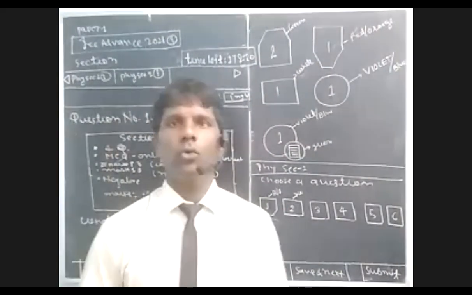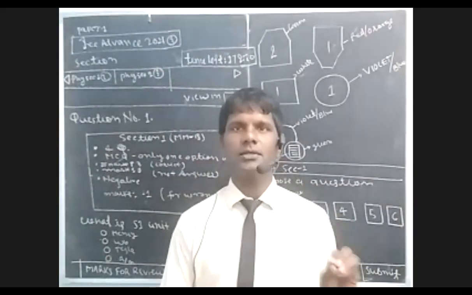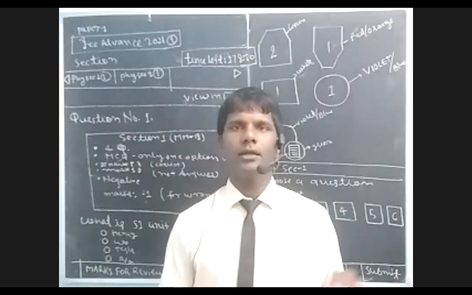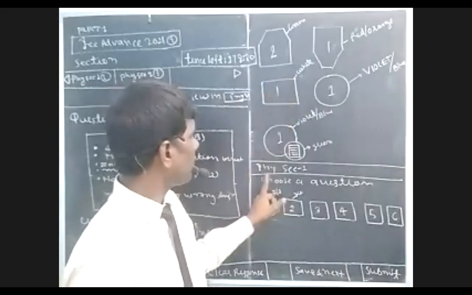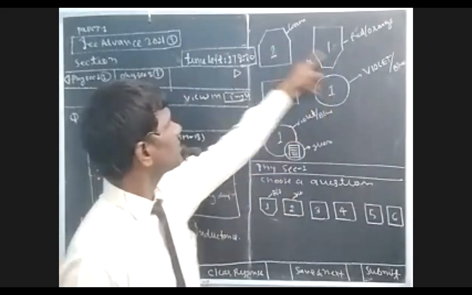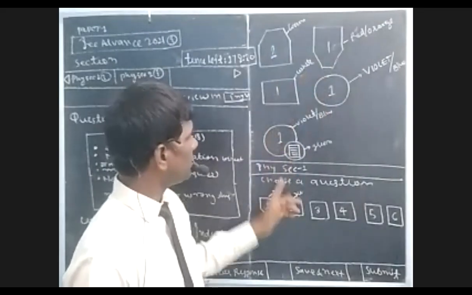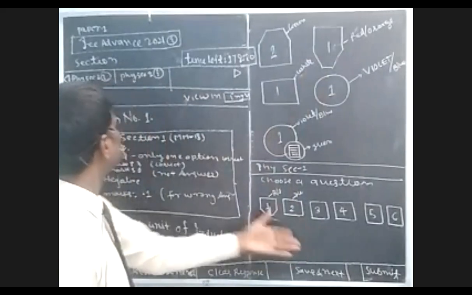Okay, I hope you all enjoyed the session and understand what is where. So you see it and understand things properly. It shows only the brief of the section: how many questions you attempt are mentioned here, and what you have to respond to and attend to here. This is the total number of questions shown here. How many questions? 6, 7, 8, 9, 10, whatever it may be.